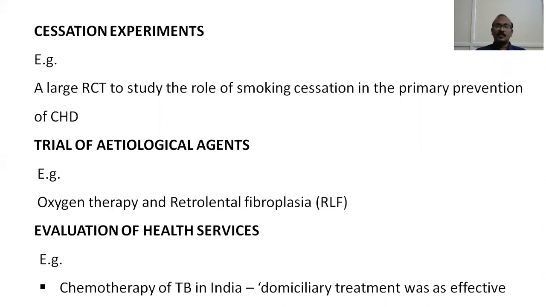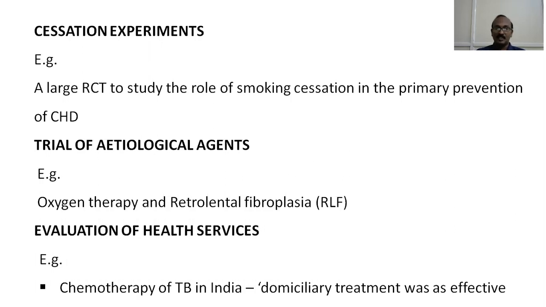Premature or low birth weight children whose weight is less than 1,500 grams, if subjected to oxygen therapy, may develop retrolental fibroplasia, resulting in blindness. So they gathered a group of premature infants weighing less than 1,500 grams and divided them into two groups.